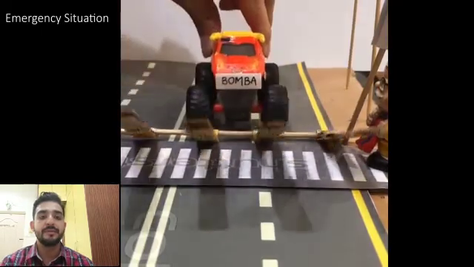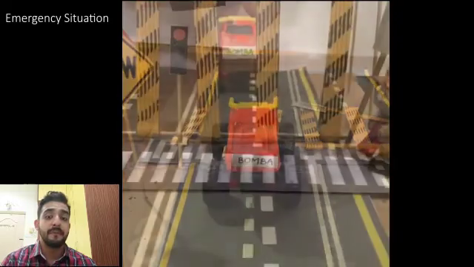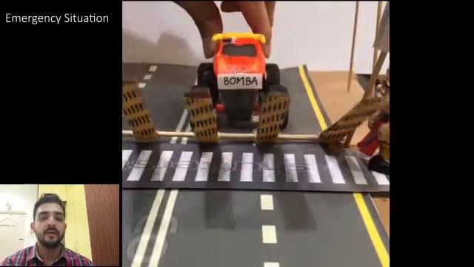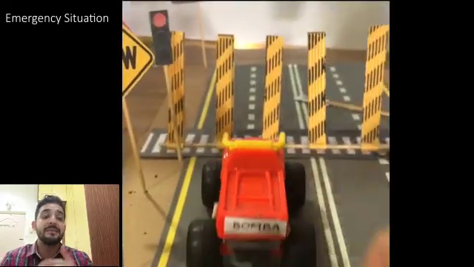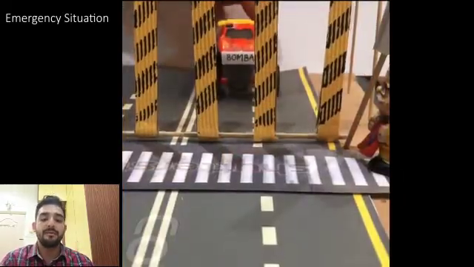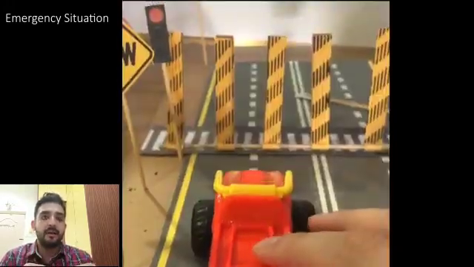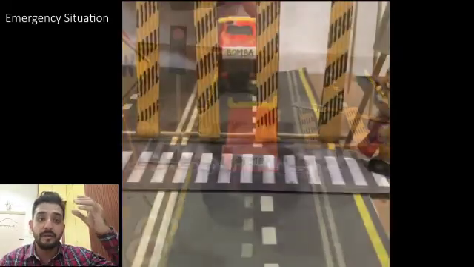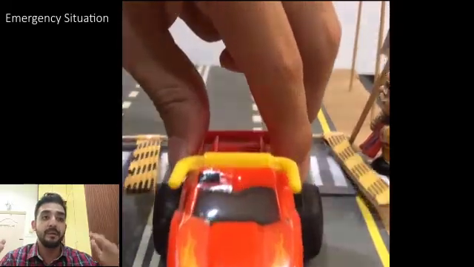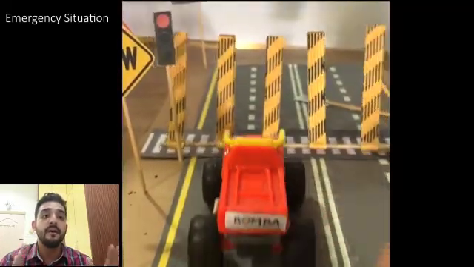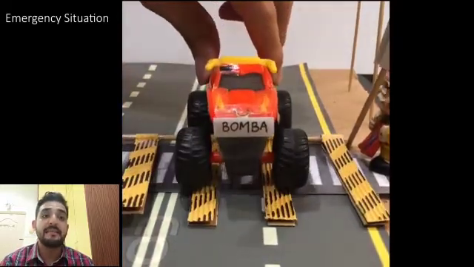Coming to our fourth situation, it's known as the emergency situation. In this situation, you can see that the fire truck is able to go through the barrier even during the red light. This is because our barrier is able to detect cars, especially emergency cars. We have provided all emergency vehicles with a smart tag, on their windscreen or on their hood, which the barrier can detect from a distance, and it is able to put the barrier down although it is the red light situation. With that, they could reach their destination fast and safely.